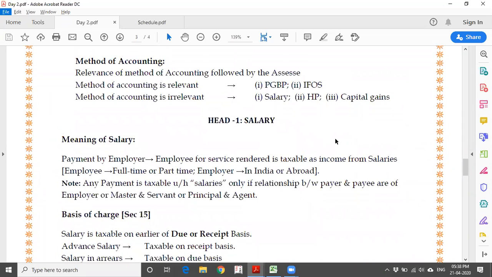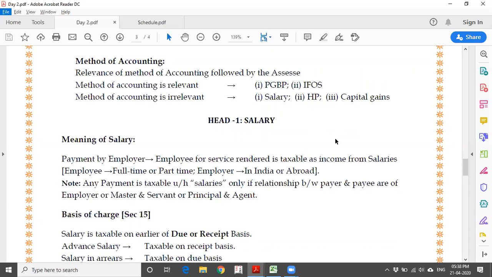As yesterday we have discussed, there are 5 heads of income. One is salary, income from house property, business or profession, capital gain and income from other sources. Let us start with the first head of income, that is income from salary. What is income from salary?